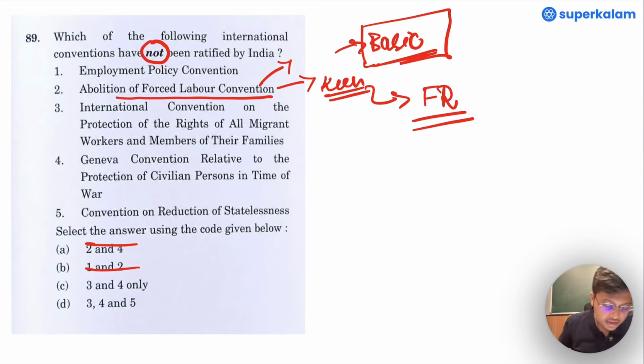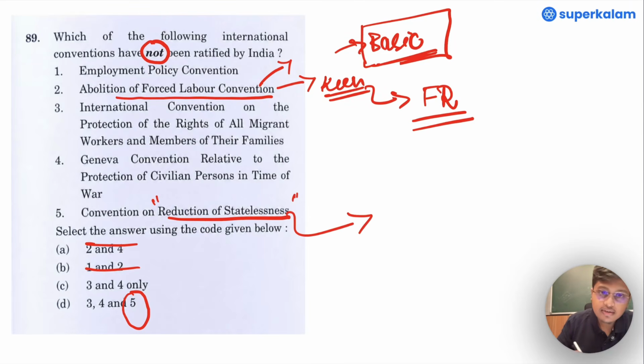Now we are left with options C and D, that is 3, 4 and 5. 3, 4 is common among both the statements. Let us look into 5, Convention on Reduction of Statelessness. Even if we do not know this, think about the word statelessness.